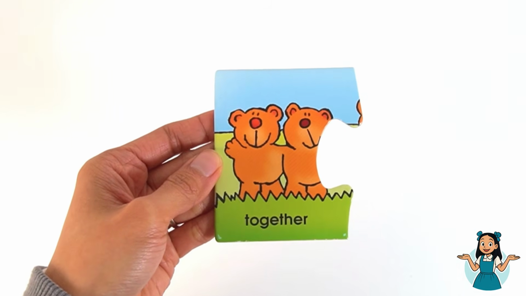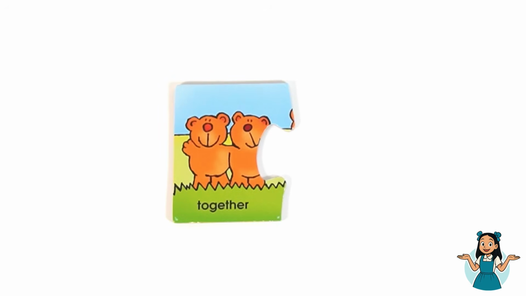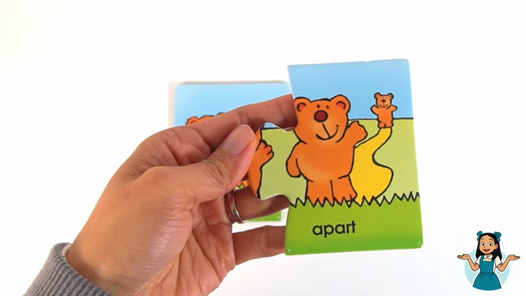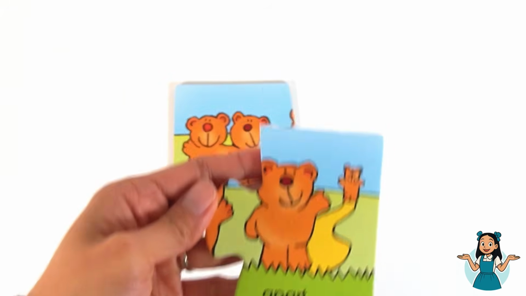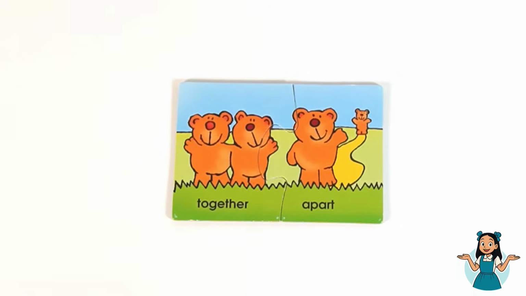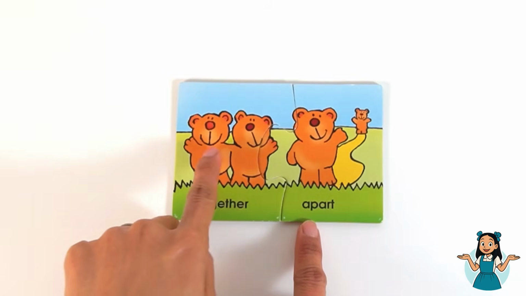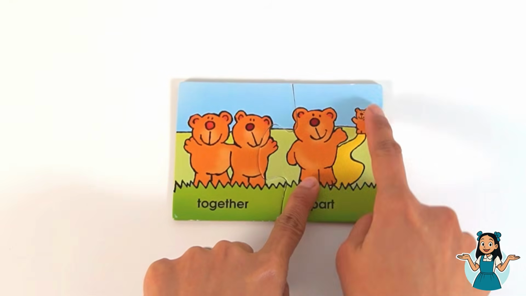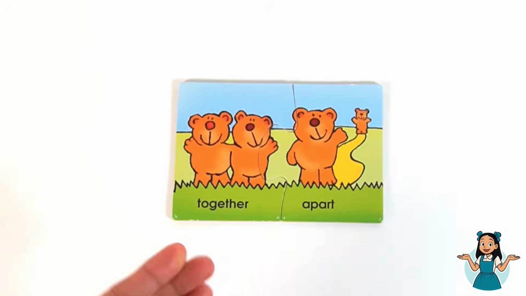Together. The opposite of together is apart. Together, apart. They are together. They are apart.